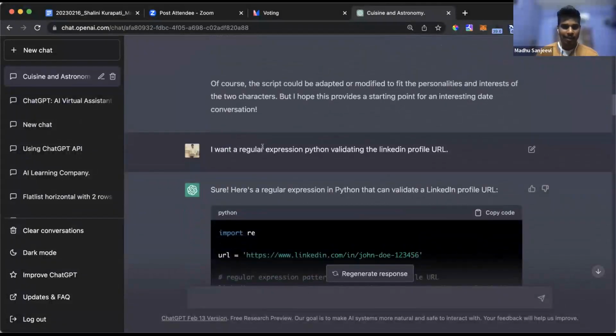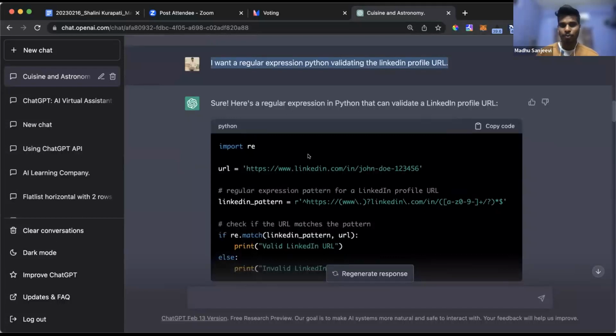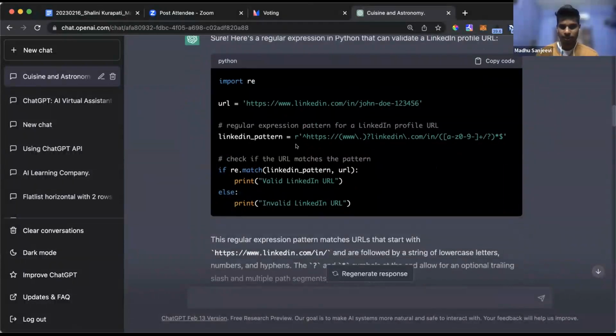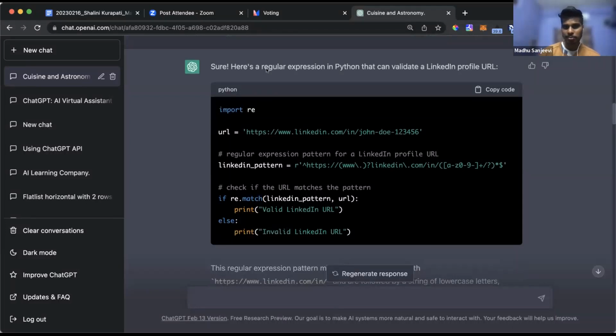The second one I asked was, I want a regular expression in Python validating a LinkedIn profile URL. So this is a code question, obviously. Right now I answered only the simple one, which is very easy. But you can even ask complicated questions like, give me a convolutional neural network with 10 layers with these filters. It can even give you that. But right now I only asked a very simple question to make you understand. So obviously it gives the LinkedIn pattern, and you can see it. Basically it can understand what a regular expression is, what Python is, what LinkedIn means.